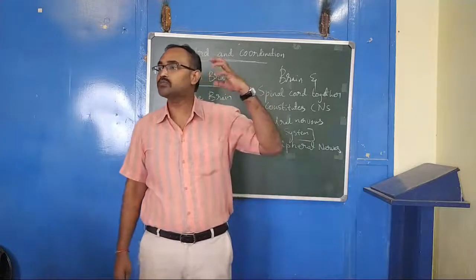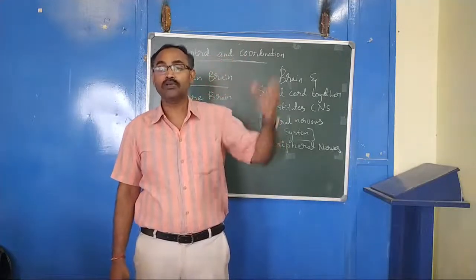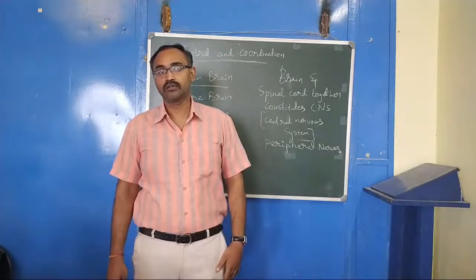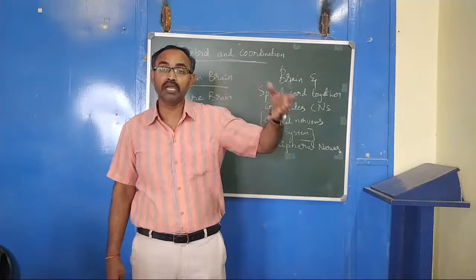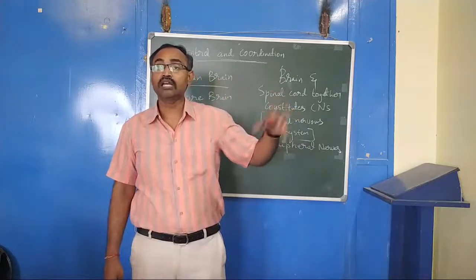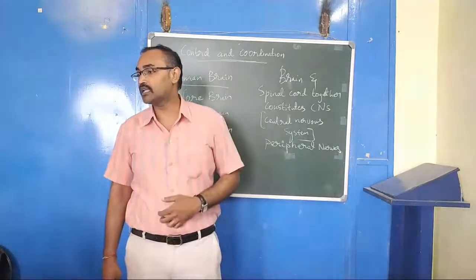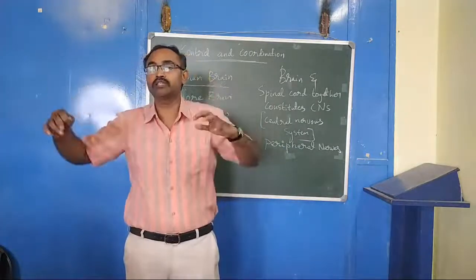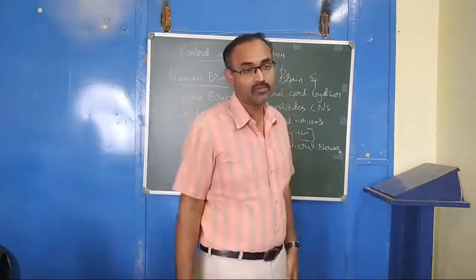The nerves arise from both the brain as well as the spinal cord. The nerves that arise from the brain, we call cranial nerves. Brain ಇಂದ nerve ಬಂದ್ರೆ ಅದನ್ನ now cranial nerves. So that reaches different parts of the body.